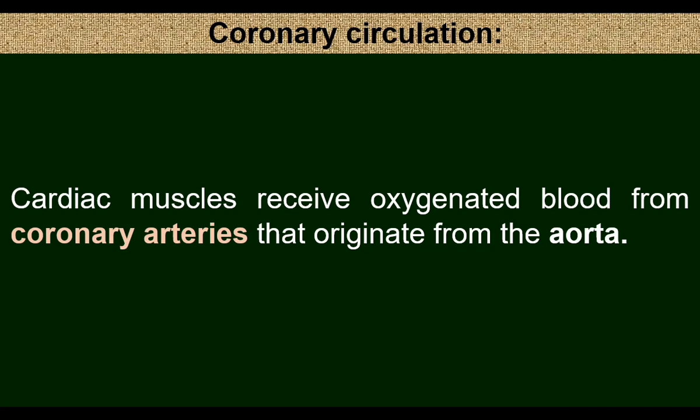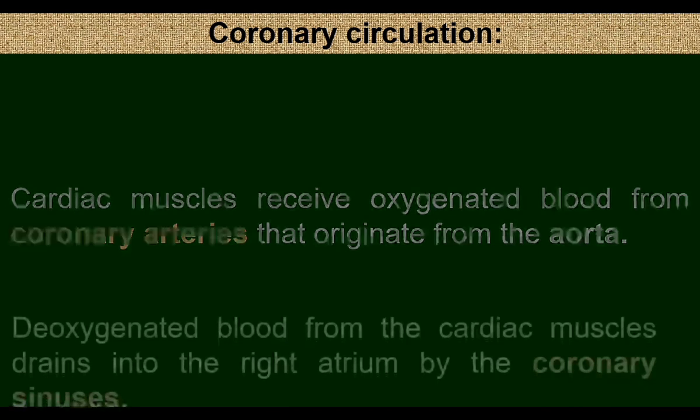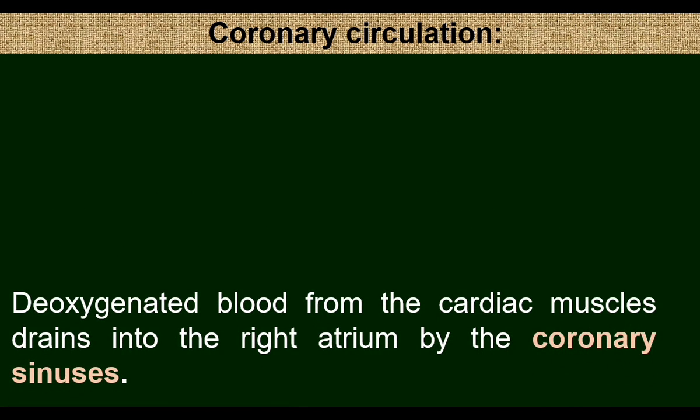Cardiac muscles receive oxygenated blood from coronary arteries. Coronary arteries arise from the aorta. The deoxygenated blood from cardiac muscles is collected by the coronary sinus. The coronary sinus opens into the right atrium. So coronary circulation is done by coronary arteries and coronary sinus.